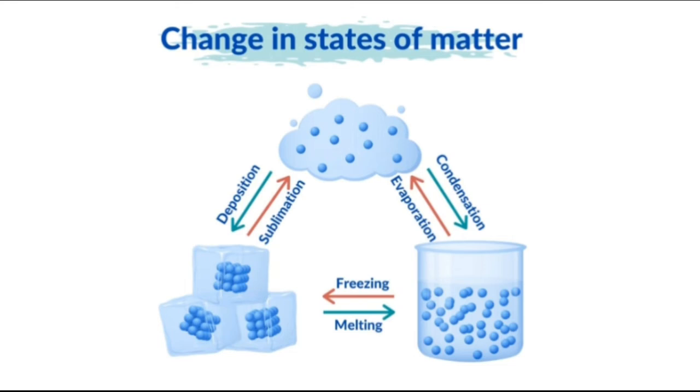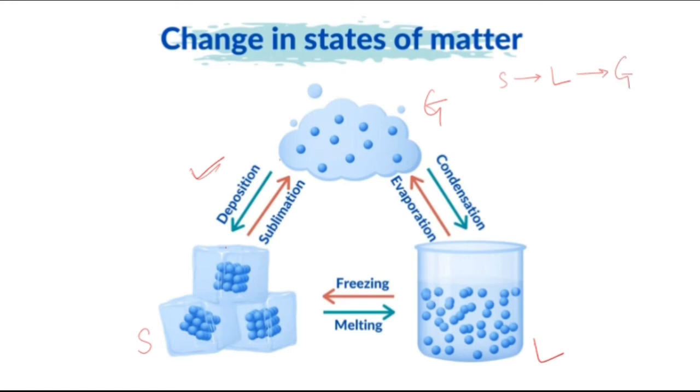When the matter changes from one state to another, there are some terminologies which are associated with this change of state, right? So this is solid, these are gases, and this is liquid. When solids change directly into gases, we have studied that with temperature, solid first transforms into liquid and then further transforms into gas.